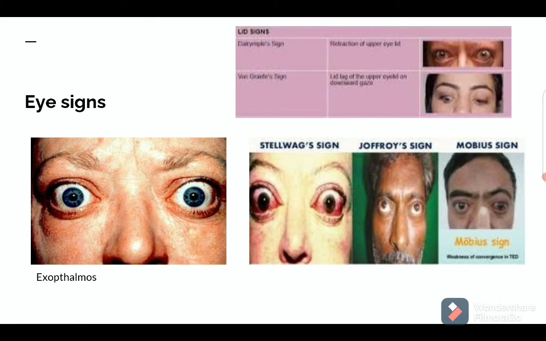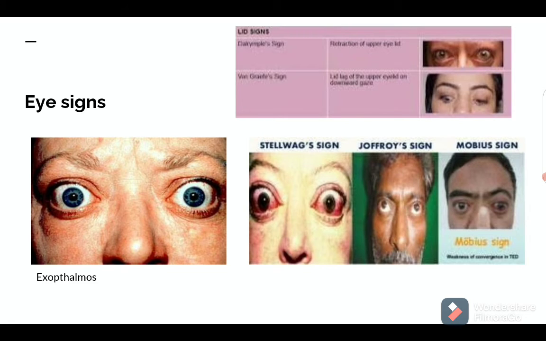See, first of all we have the exophthalmos, right? Then in the upper part we have the Dalrymple's sign, where we can see the retraction of the upper eyelid. Then we have von Graefe's sign. In von Graefe's sign, there will be lag of the upper eyelid on downward gaze. In the lower row we have the Stellwag sign, the Geoffroy's sign and the Moebius sign.